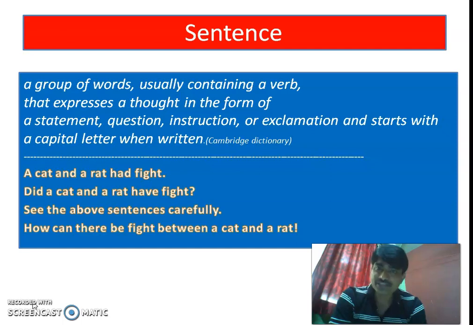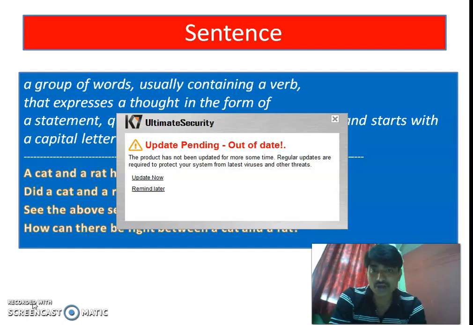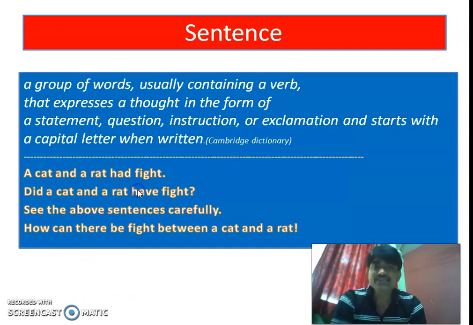If the sequence is helter-skelter, random, haphazard, and it doesn't have any meaning or sense, we cannot call it a sentence. So exactly, a sentence means a proper sequence of words which has some subject and predicate. Subject and predicate we have already discussed. Subject is the doer and predicate is the verb. So if a group of words has proper sequence and has subject and predicate, it is a sentence.